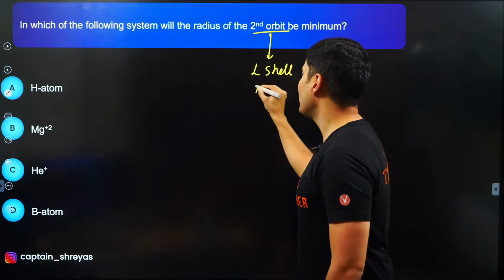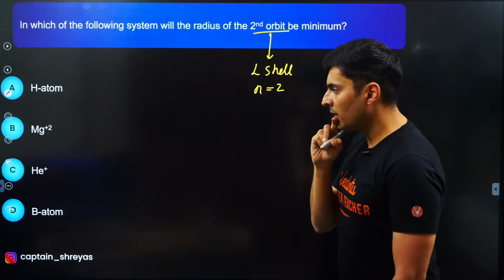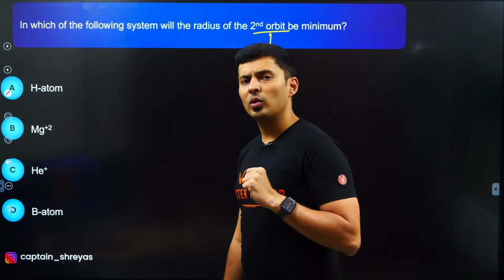In the L shell, what is the value of n? N is equal to 2. Okay, why are different atoms given? Oh, their Z will be different. Acha. What has the radius got to do with Z?